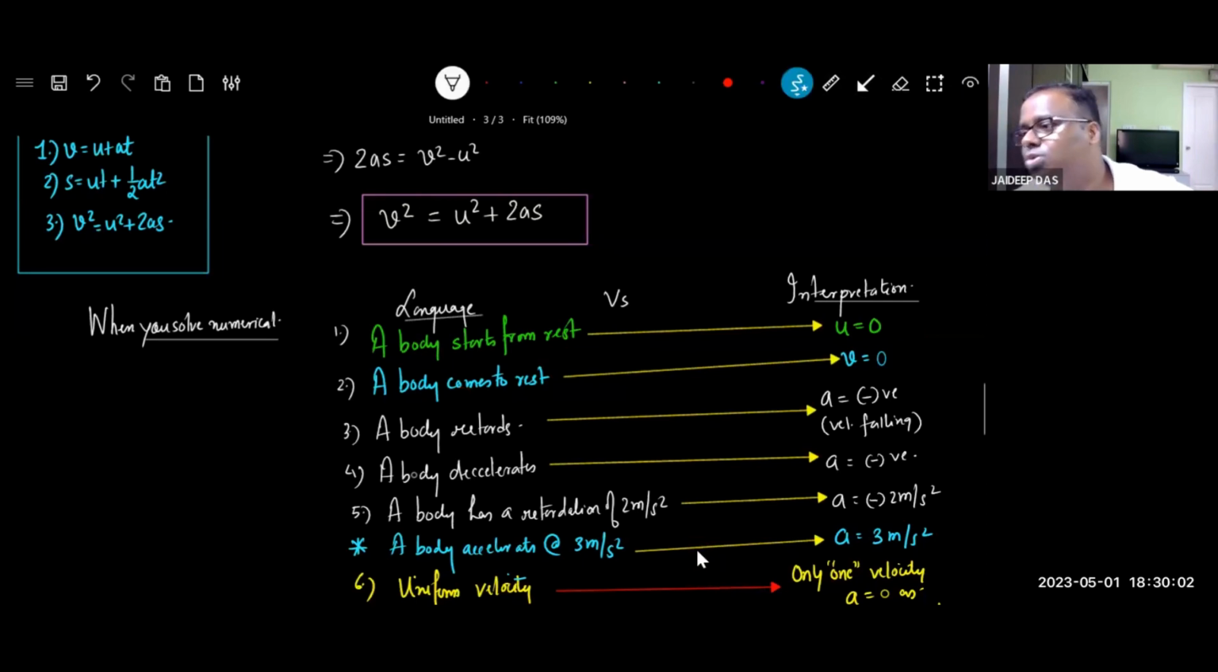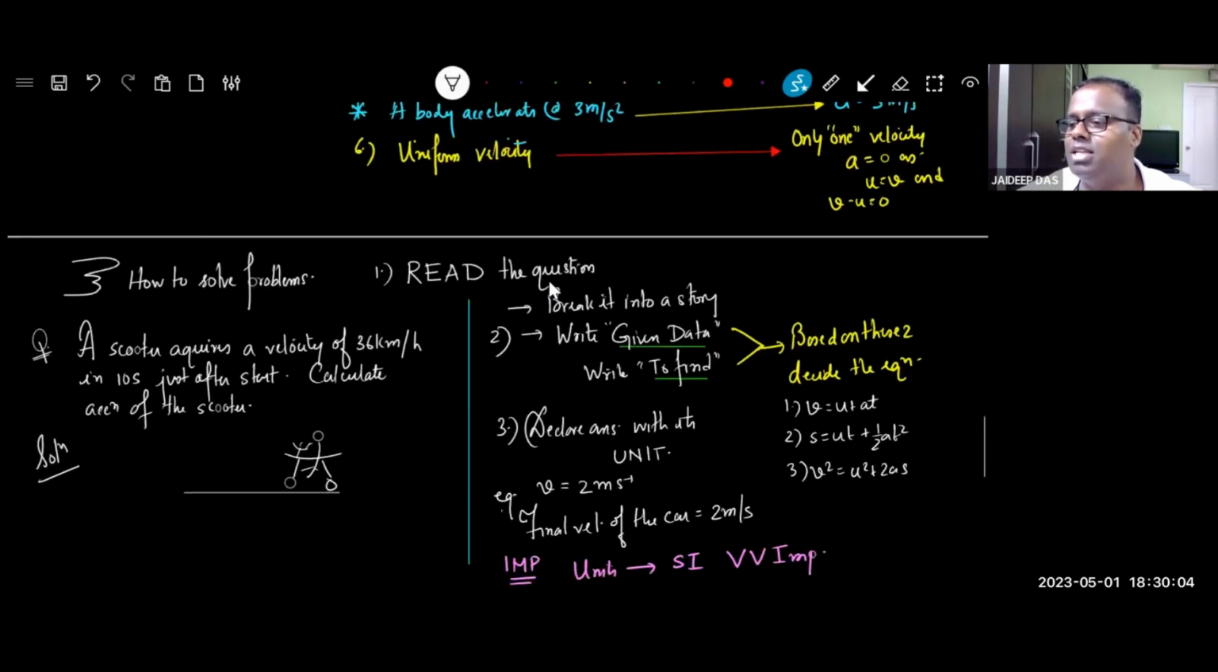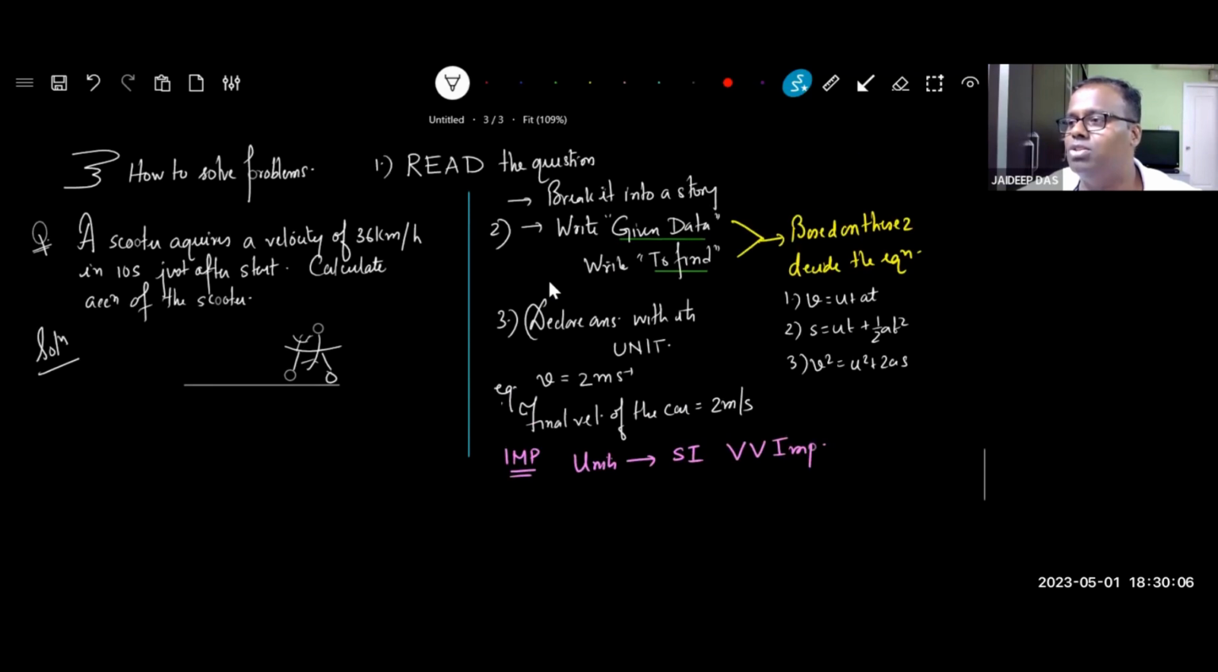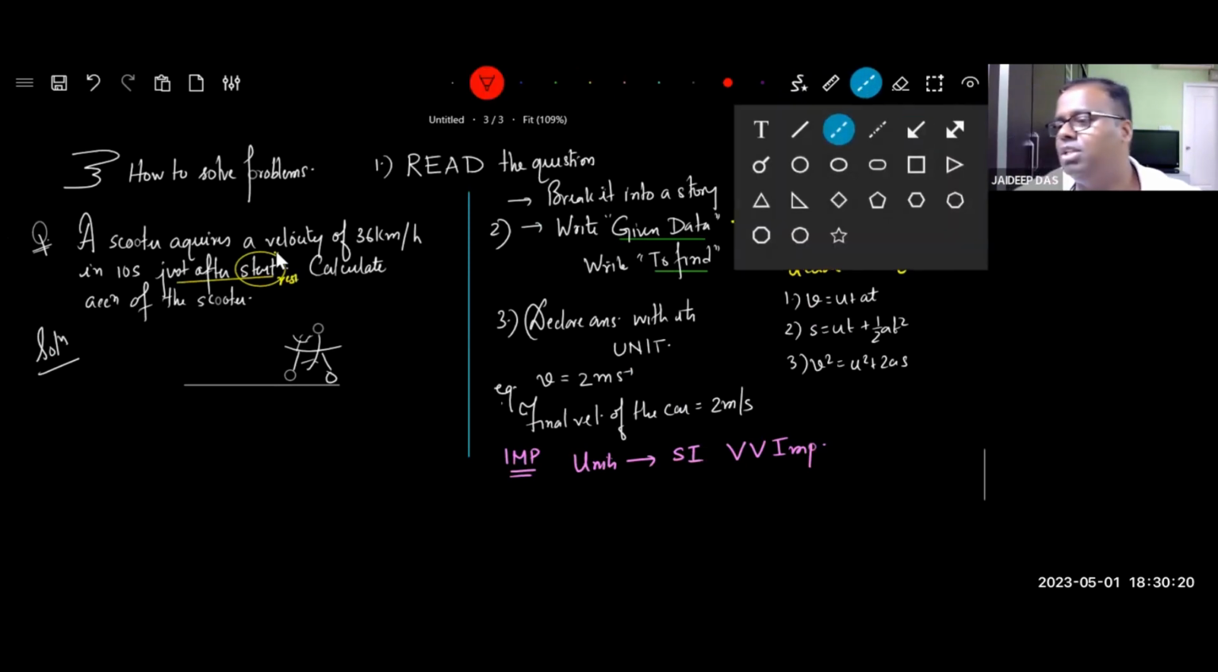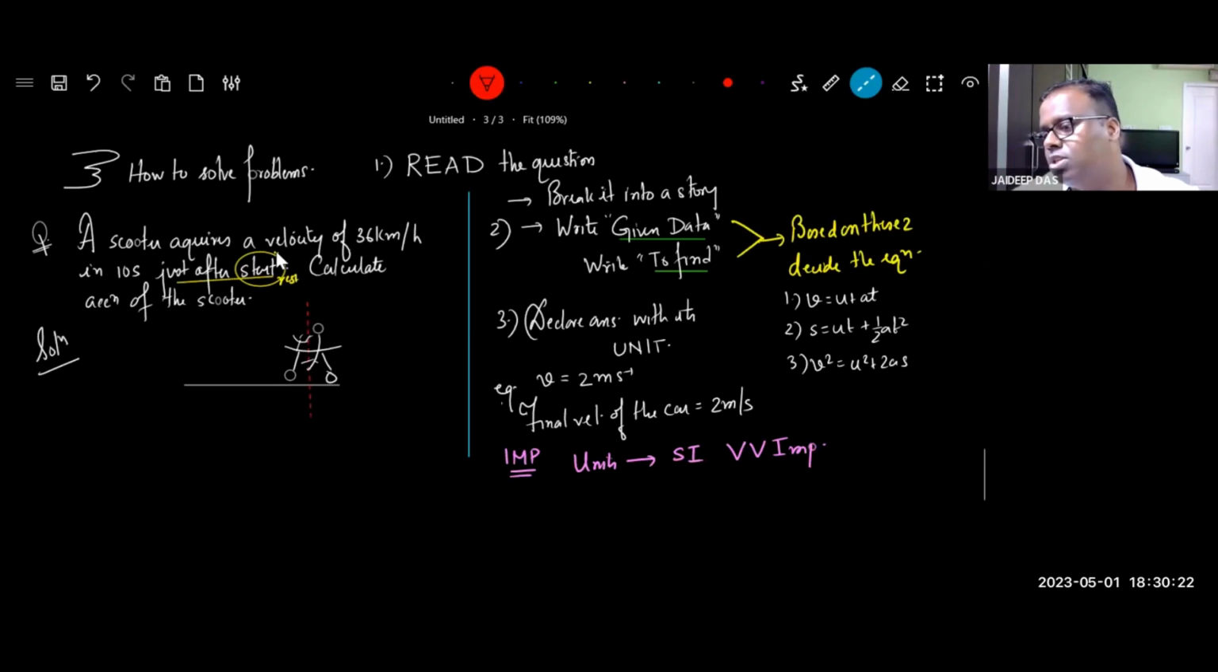So you need to read between the lines. It says right at start. Okay, so we need to observe this word start. Just after start means from rest, right? So let's mark it here. Now, see why I say bring the problems into a story. The scooter starts from here, and I'll say that at this stage, u is equal to 0.